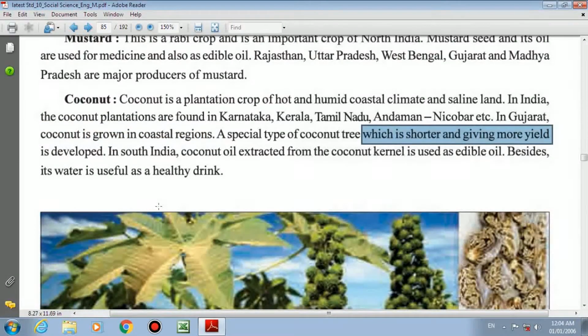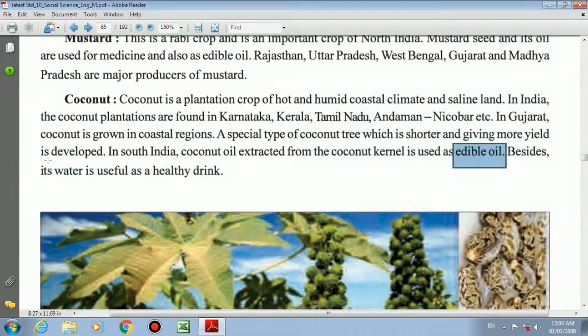The height of the tree is shorter but gives more quantity. In South India, coconut oil is extracted from the coconut kernel. Kernel means core part, the main inner part of coconut. So in South India, they get coconut oil from the coconut kernel, and it is used as edible oil.